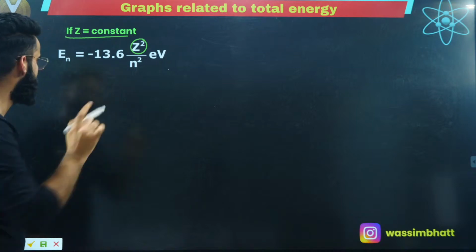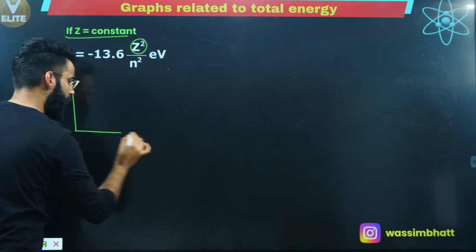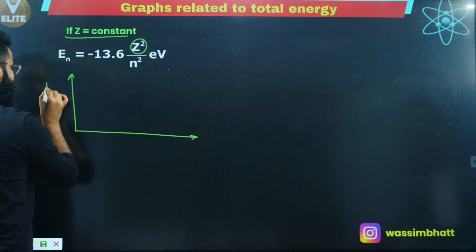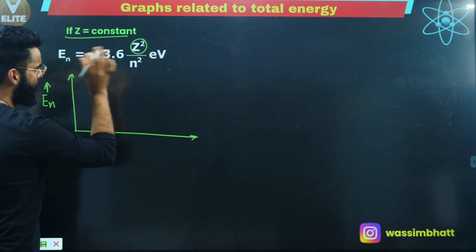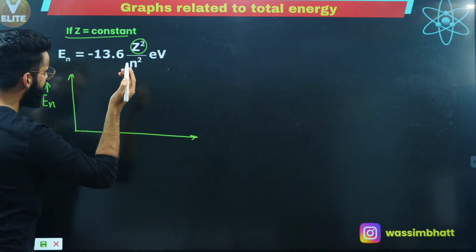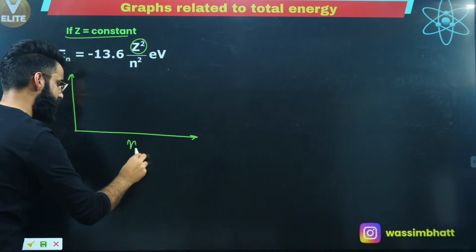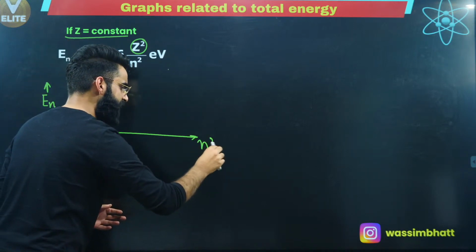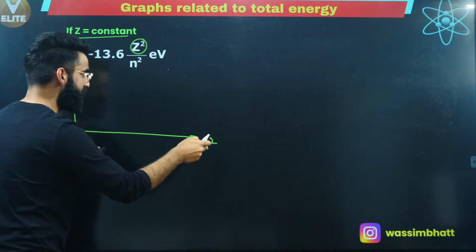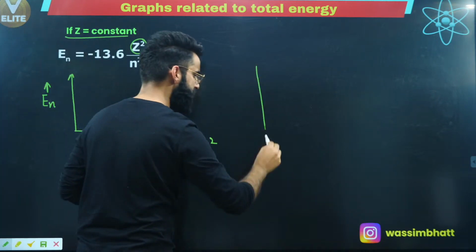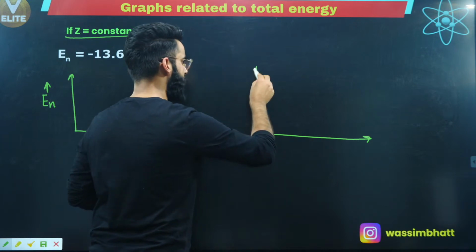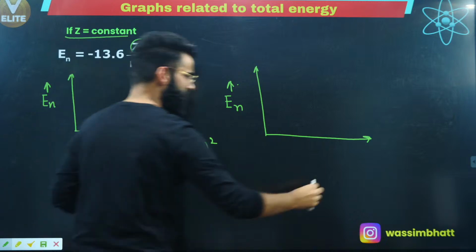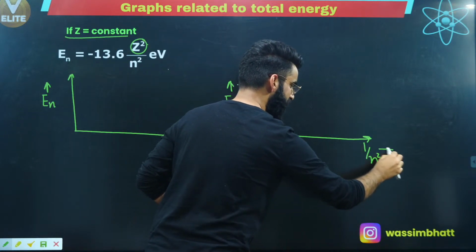Keeping Z constant, the first curve which I'm plotting is going to be between energy of electron, En, total energy possessed by the electron, versus, for example, n square, right? The first curve which I'm making right here is En versus n square, keeping Z constant. Similarly, the second curve which I'm drawing over here is between total energy possessed by the electron versus 1 by n square.